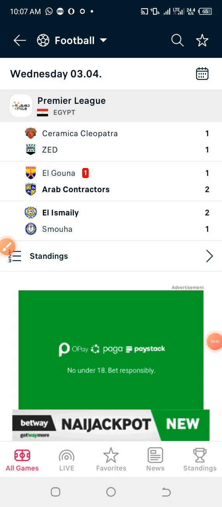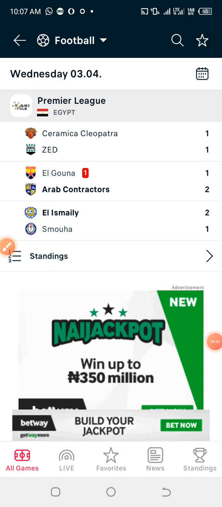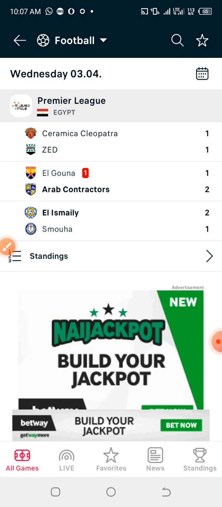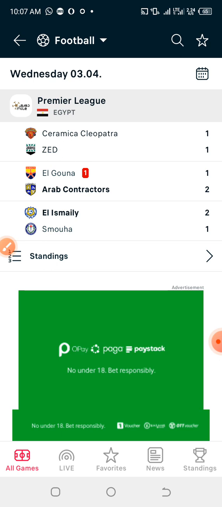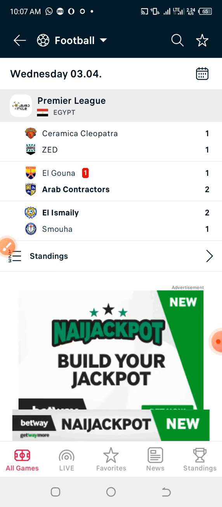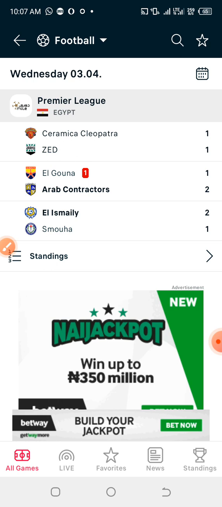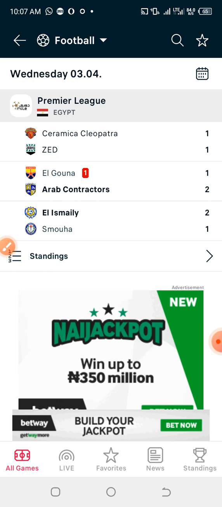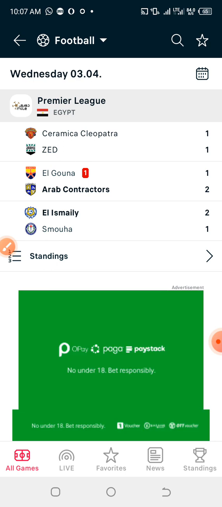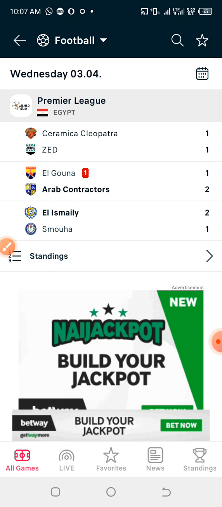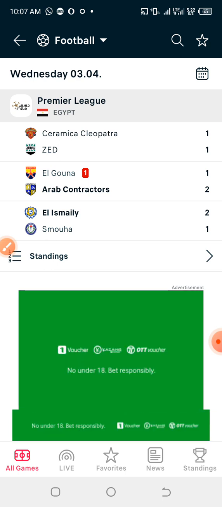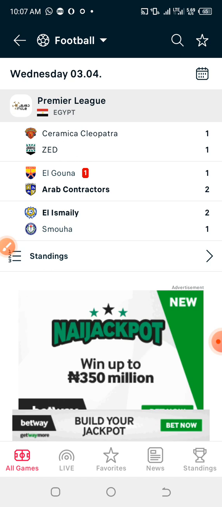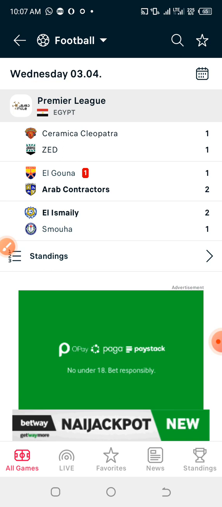Now for easy steps and easy prediction for this particular first 10-minute straight draw, I would like to recommend some leagues for you guys so that it will be very easy for you to select the games that meet the analysis. So one of the leagues that I would like to recommend is the Egypt Premier League. Under this league, I'm going to pick a particular game as an example, and we are going to check their stats throughout. The other leagues you can go for are the Morocco League and the Algeria League. These three leagues are very easy to use this particular strategy on.